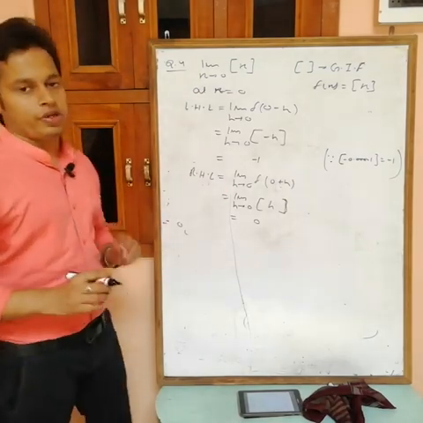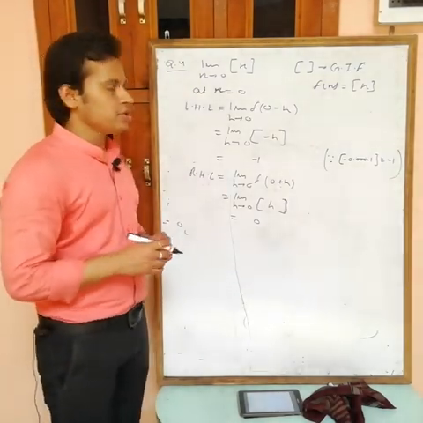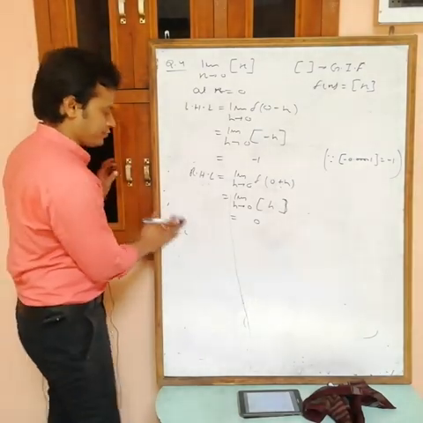So LHL is not equal to RHL. If LHL is not equal to RHL, then the limit does not exist.